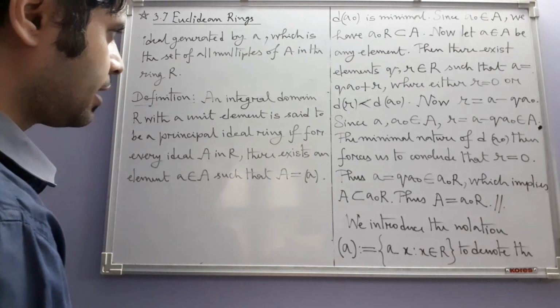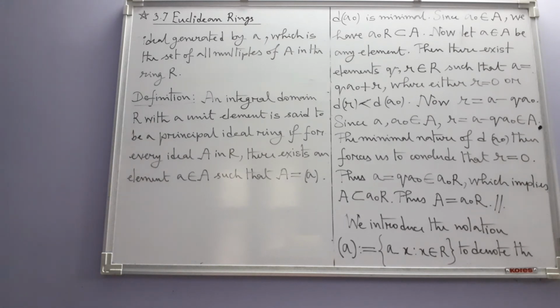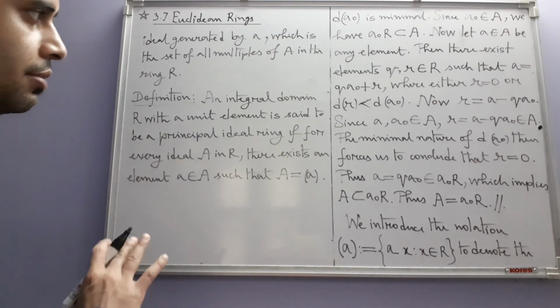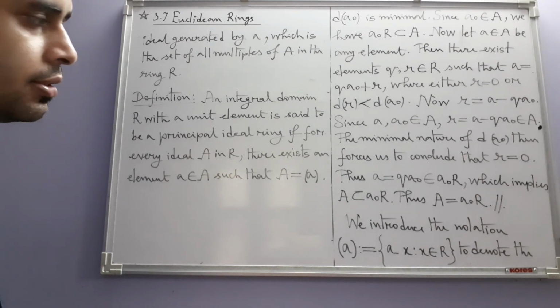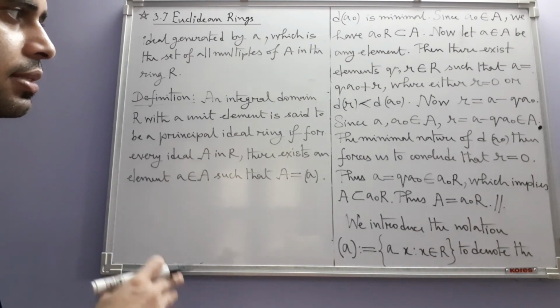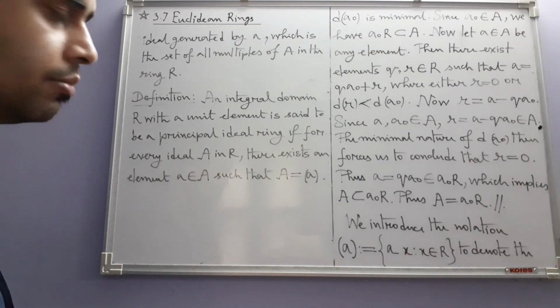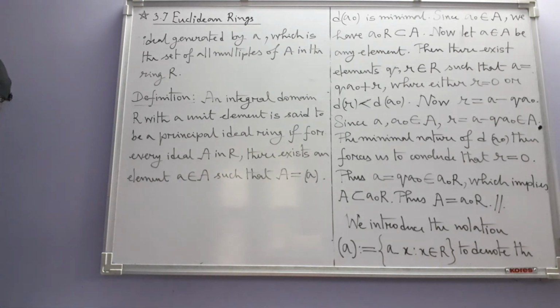I don't think any other class of rings has this property. I am not aware if there is any other class, but this is pretty general and strange that all Euclidean rings have unit elements, and that is in fact our corollary. We will come to that corollary, but before that there are some remarks.